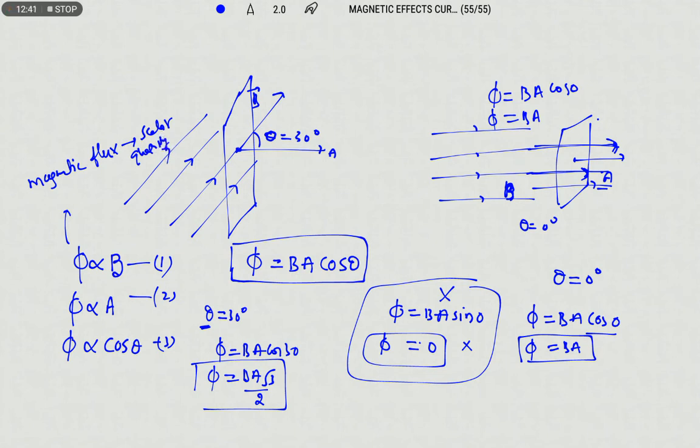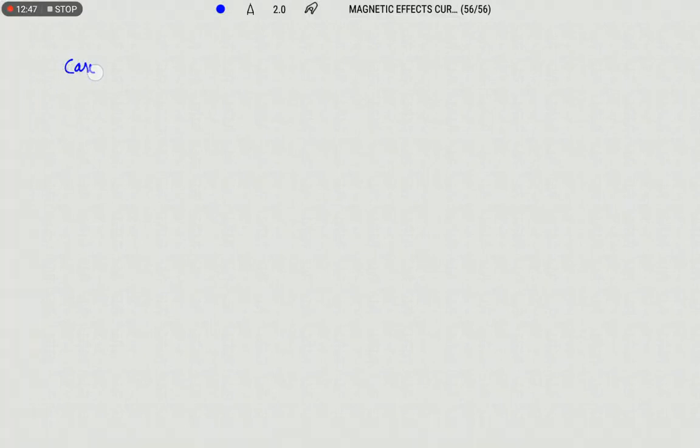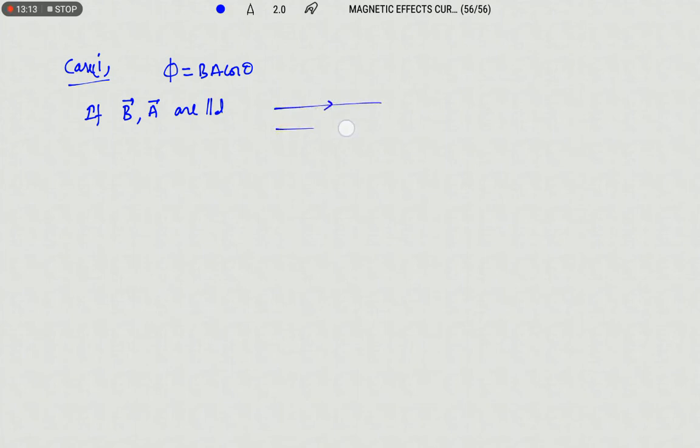Right, now let us discuss some special cases here. Case 1. What we know is that magnetic flux phi equals BA cos theta. Now if B bar and A bar, because I am representing them as vectors, so the field vector and area vector are parallel, this is the area vector and this is the field vector.